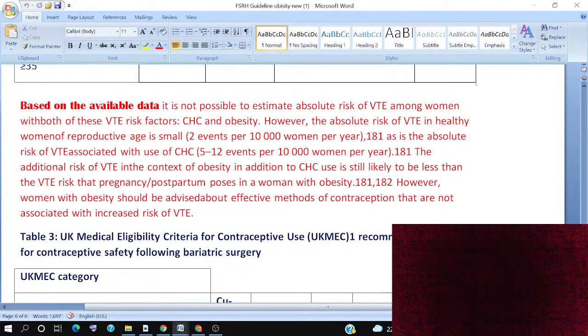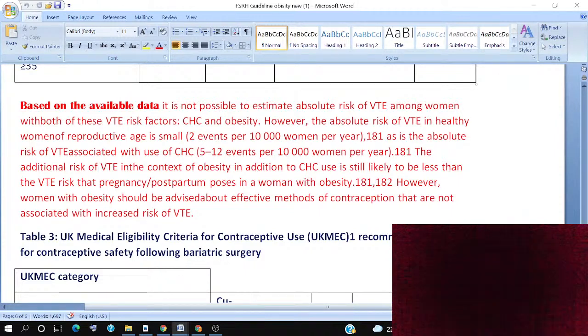However, the absolute risk of VTE in a healthy woman of reproductive age is small, about 2 events per 10,000 women per year. The absolute risk of VTE associated with combined hormonal contraception is 5 to 12 events per 10,000 per year. This is very important.